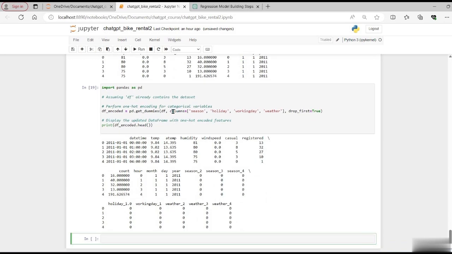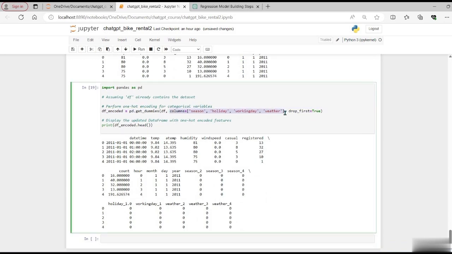Actually, first it picks the 4 columns, and these 4 columns come from the data frame called df, then it creates the encoded variables and stores them in a new data frame called df_encoded. Although we asked to include these encoded columns in df itself, it has created a new data frame called df_encoded, but that's fine.